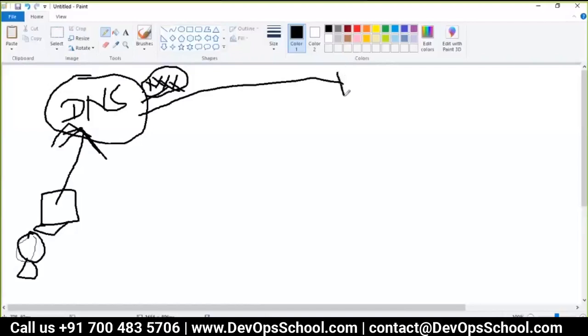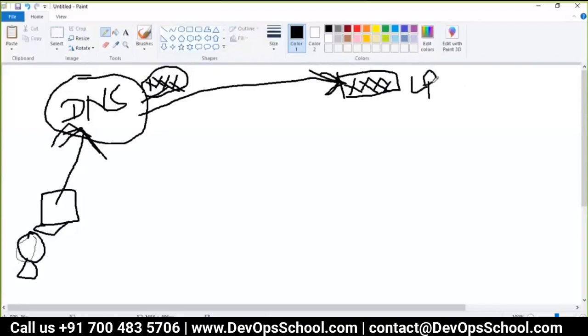Then it will reach the particular IP address. Now, do you think this particular IP address is the place where you have wiprog.com running? Do you really think so? So what is this IP address? It is a load balancer.